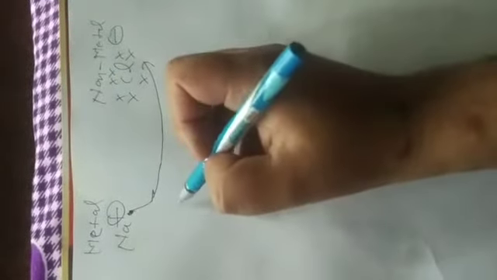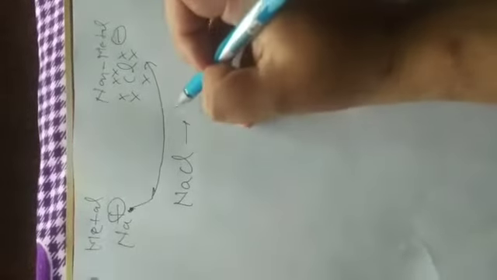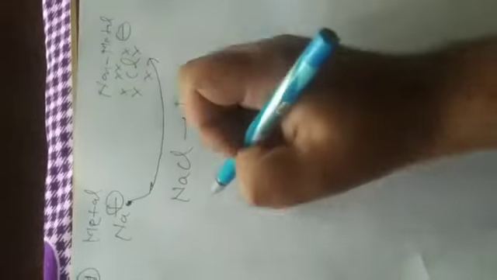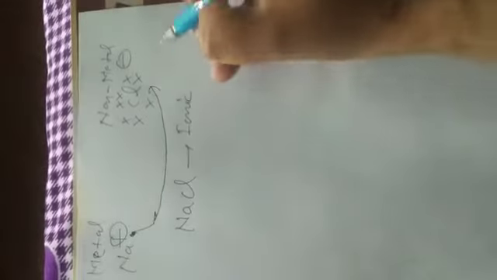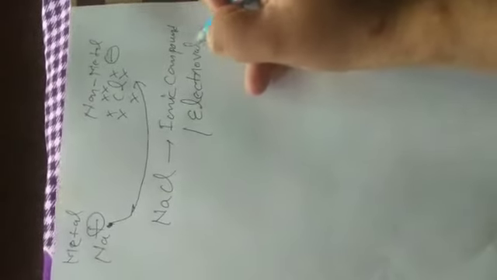So NaCl is formed. In this case, NaCl is an ionic compound. It is also called salt. Ionic compounds are also called electrovalent compounds.